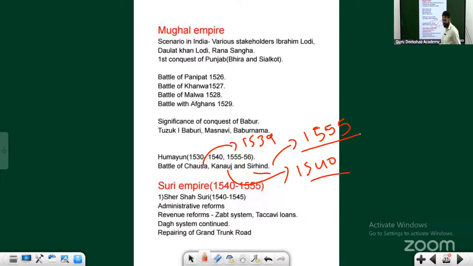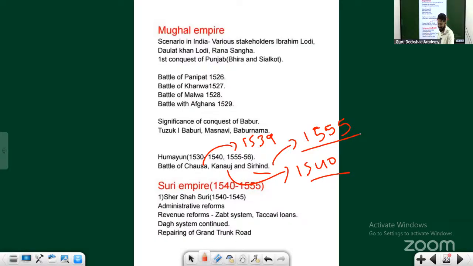1555. This Battle of Sarhind happened in the year 1555. This time he was able to defeat the Suri dynasty ruler. But by this time, the founder of the Suri dynasty, who was able to defeat Humayun twice, in the Battle of Chausa and the Battle of Kannauj in 1539 and 1540, was not there. By this time he had already died. There were weak rulers of the Suri dynasty ruling in 1555. That's when Humayun comes back.